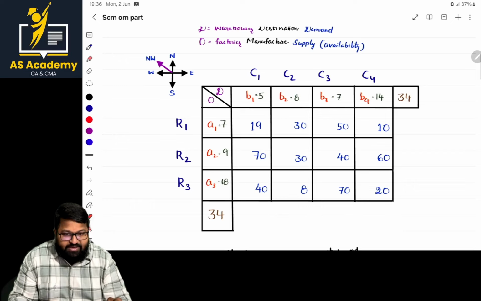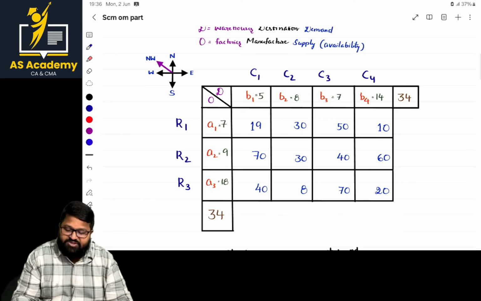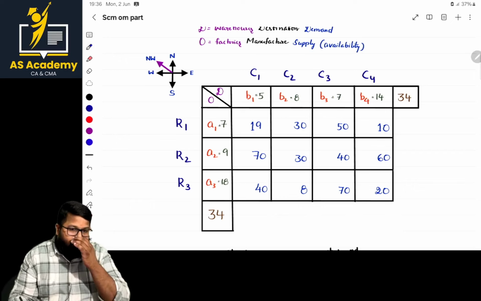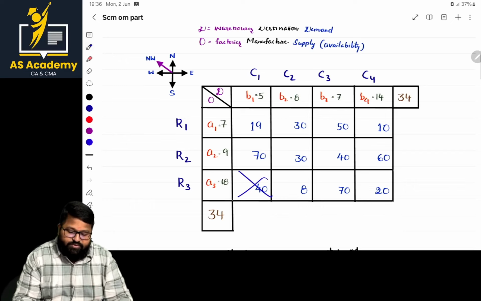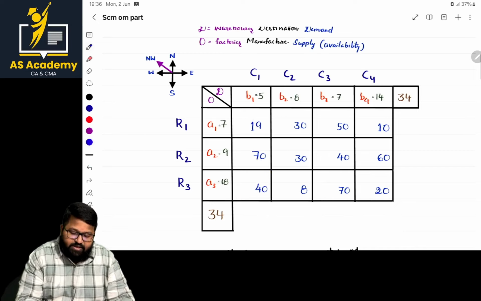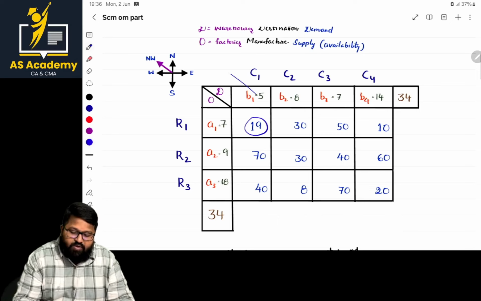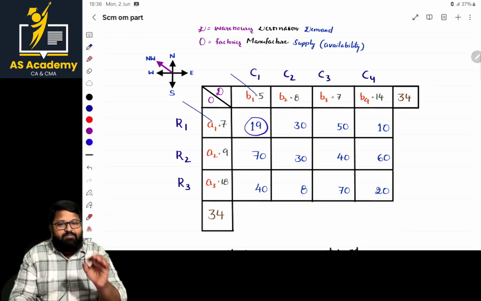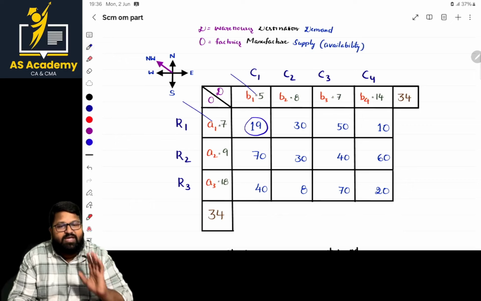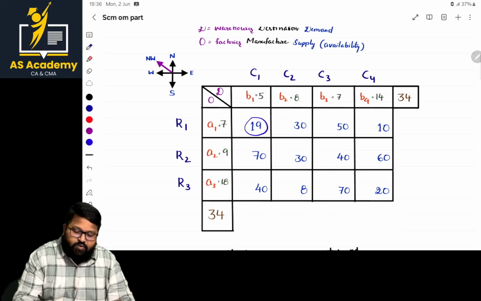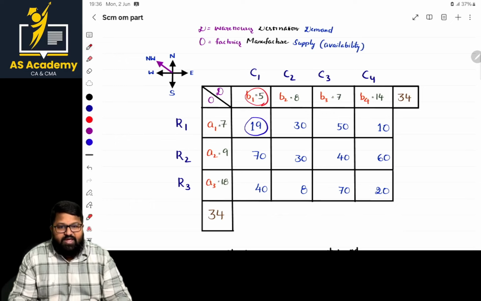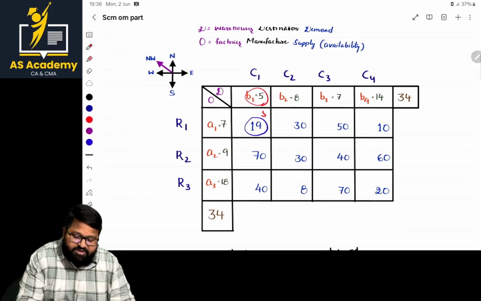For the sake of cancellation, you can opt for either lines or crosses, like this. That is your wish. So when we are at this point, what is the northwest corner? Of this, we are allocating either 5 or 7, whichever is lower. That is demand or supply, whichever is lower should be allocated. Our lowest number is 5. This 5 will be allocated here and is mentioned here.